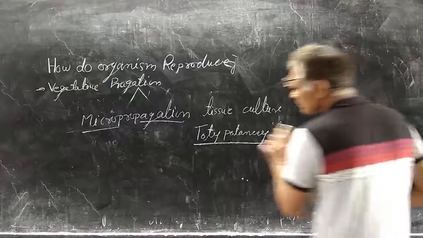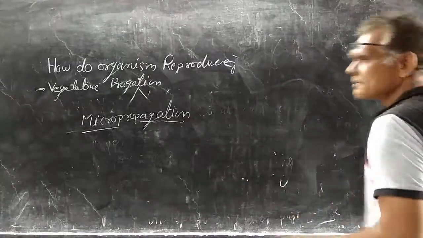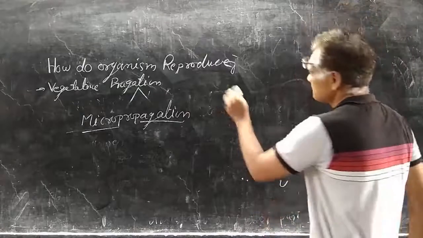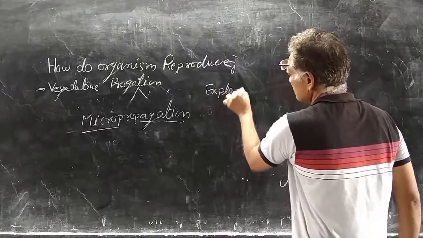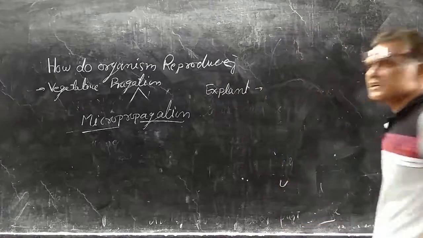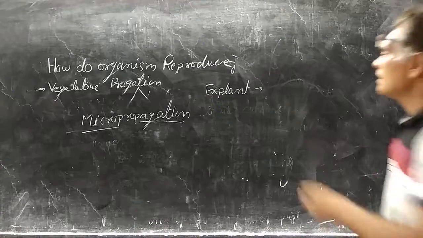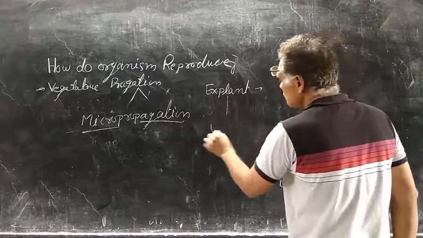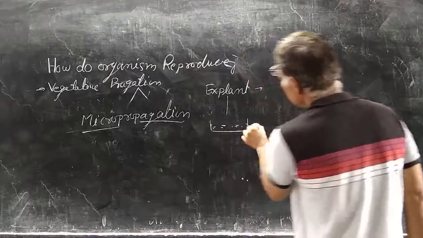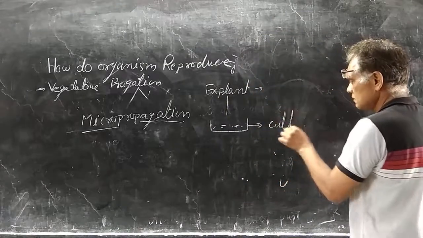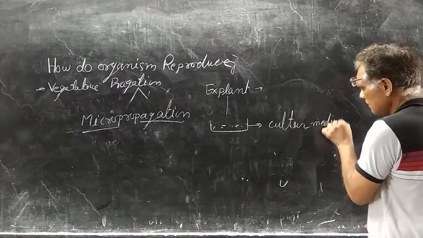How is it formed? A single cell or single portion which is taken from the plant is known as an explant. Normally it is taken from the apical or meristematic portion, and this explant is grown in the laboratory on the culture medium.